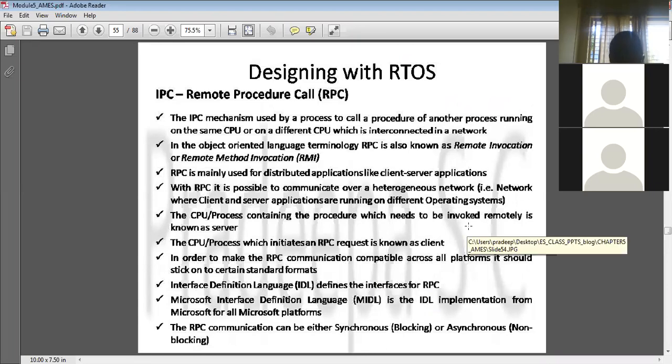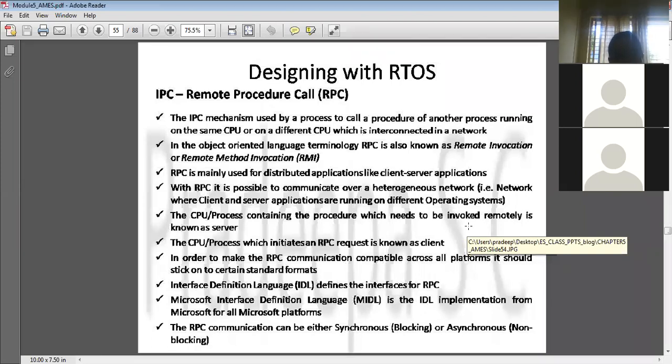This is also one of the techniques where two processes want to communicate. Here, the one thing I want to tell you: remote procedure call means the processes are not on the same machine. One process is on one side and another process may be on the network, right? So when you are connecting to the network, there are two computers talking to each other.